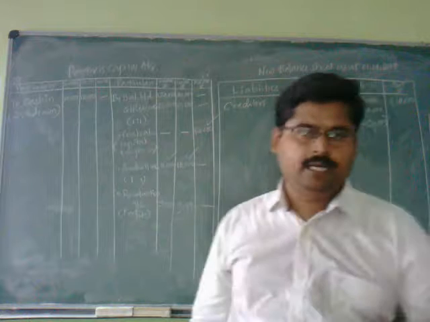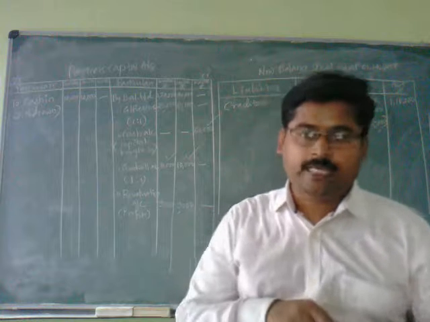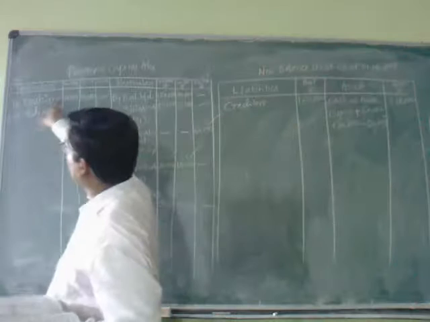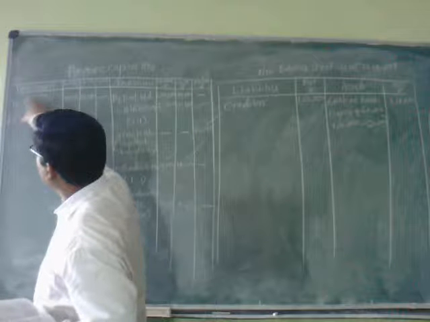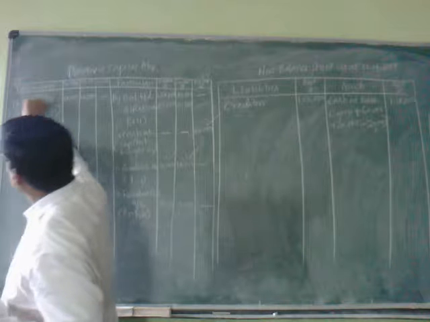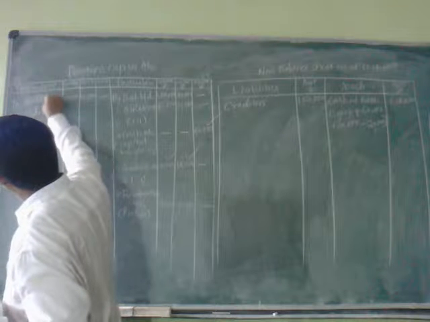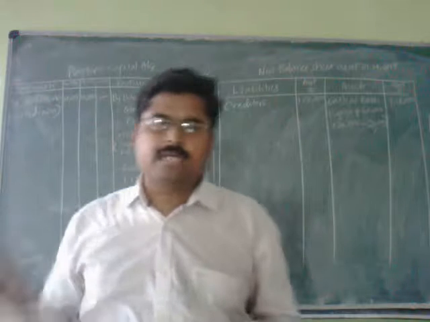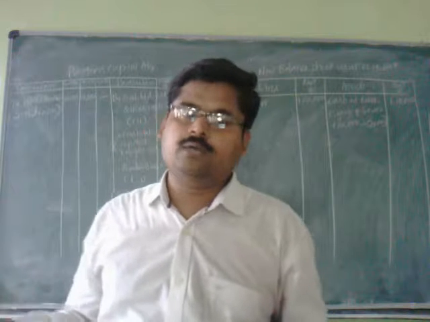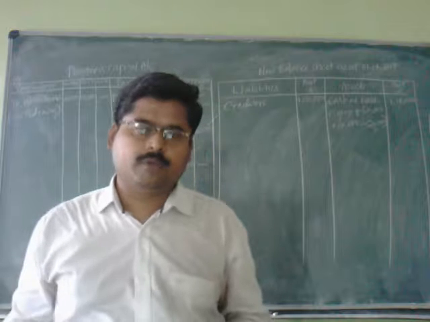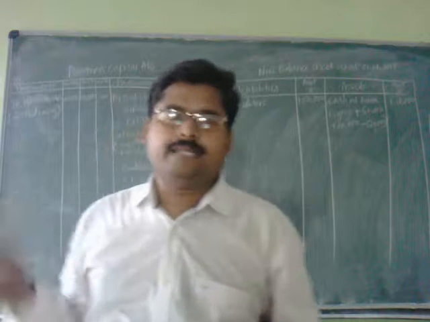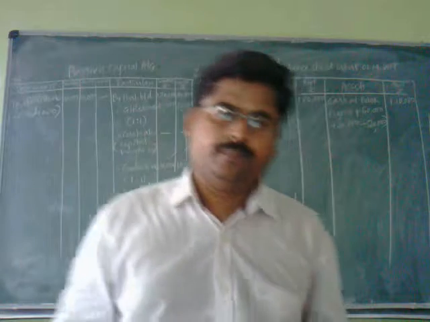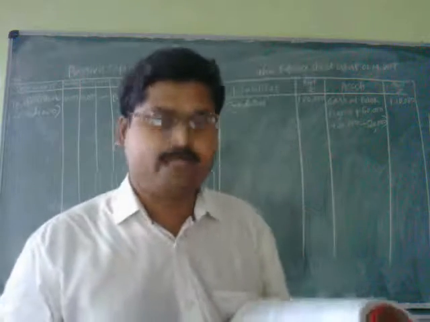And you have to see that if in your problem it is cash at bank, at the time of the withdrawal also it should be not cash account, it should be bank account. If in your given problem it is cash in hand, then cash account you are supposed to write, and if it is cash at bank, at the time of the withdrawal also you have to show it as bank account only. Okay, the adjustments relating to the bank are over.